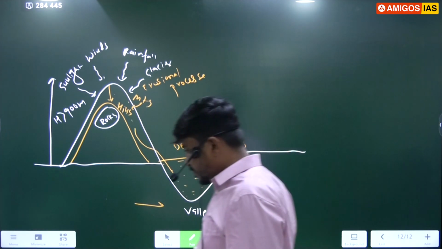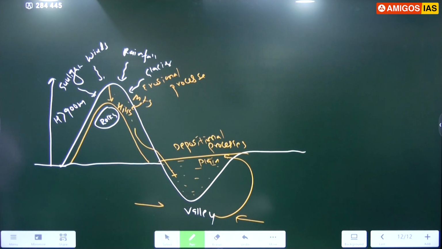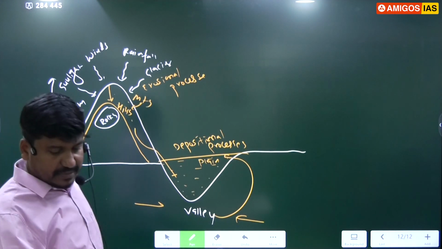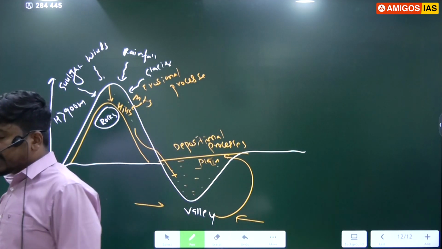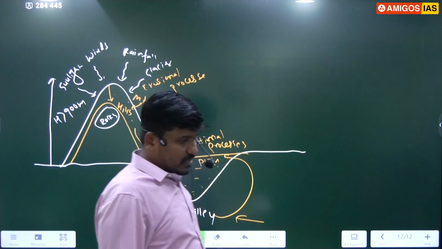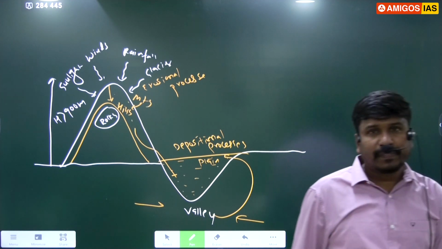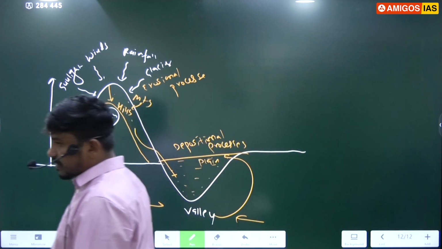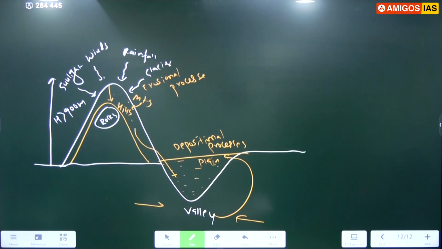Geomorphic processes. Write down: processes or activities those cause different landforms of the earth are known as geomorphic processes, or GMP.